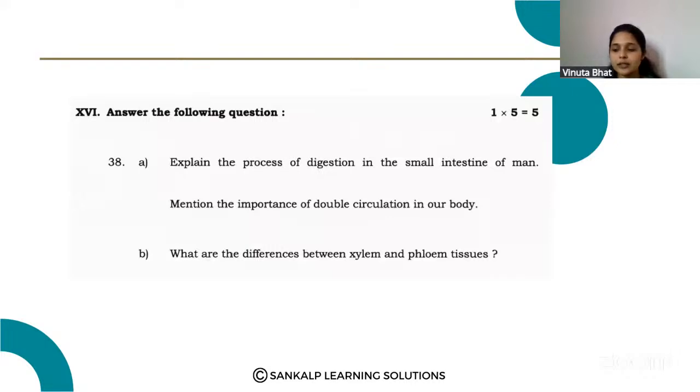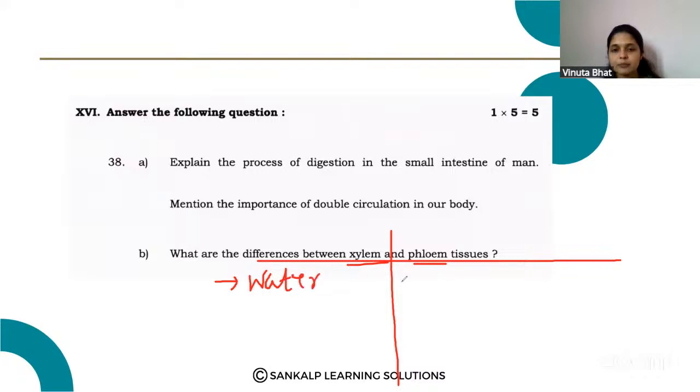Next question. What are the differences between xylem and phloem tissue? So here you have to make two columns to write the difference. Xylem tissue is meant for the water transportation, and phloem tissue is meant for the food transportation. Okay. Then water transportation is unidirectional. Unidirectional means from roots to the shoots.